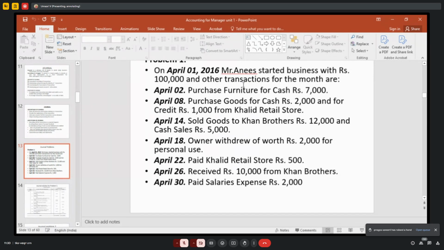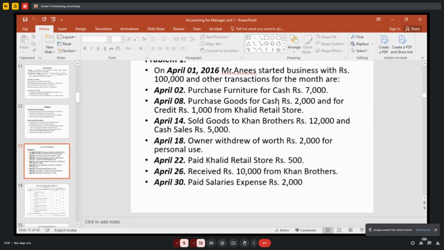When you are doing furniture business, furniture you are purchasing from a wholesaler for the purpose of sale is to be treated as goods, right? So you should be very careful. Goods means the items you are purchasing for the purpose of sale.